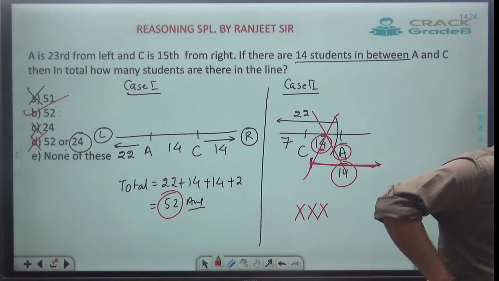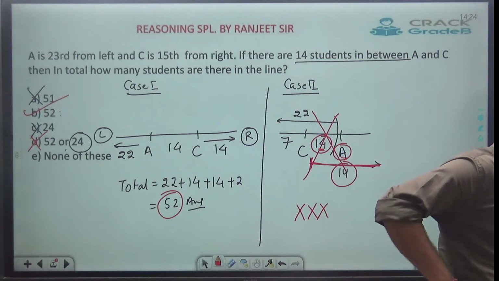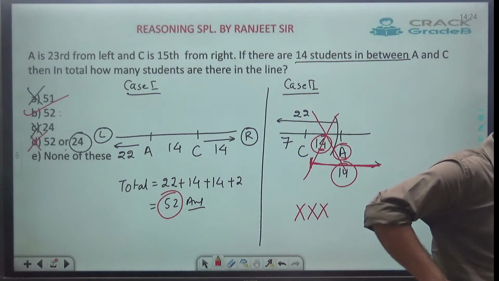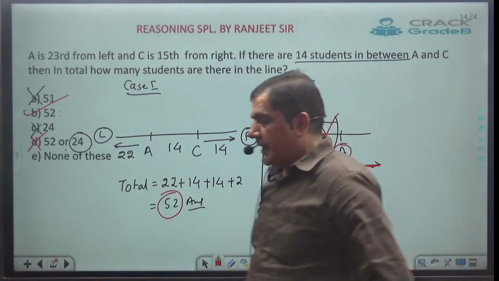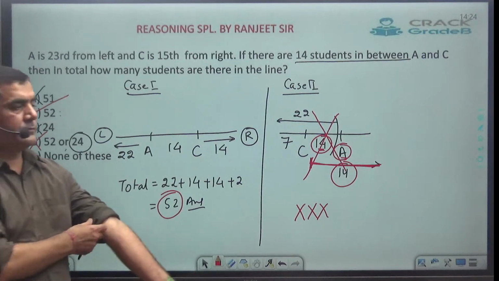Clear? Here in this one, case 1 is possible, but case 2 is not possible.